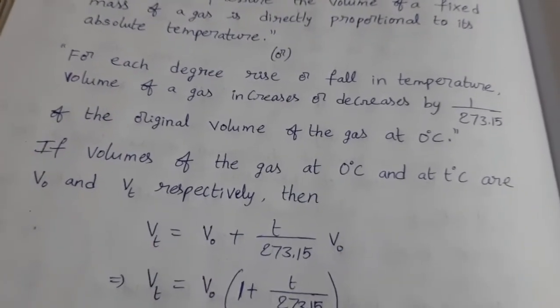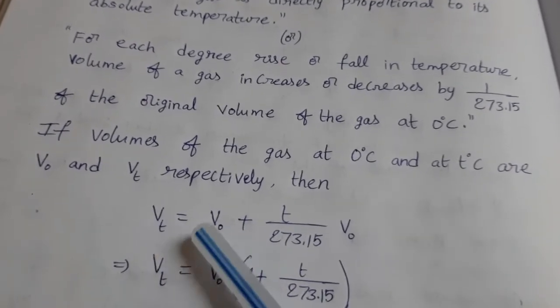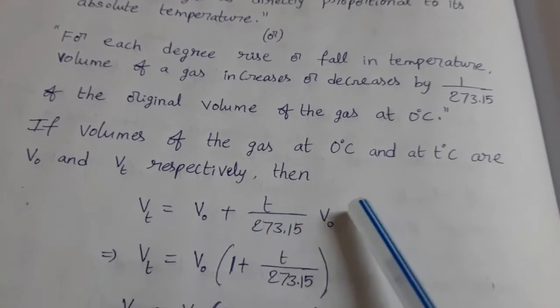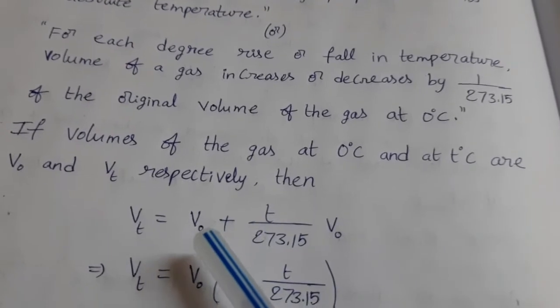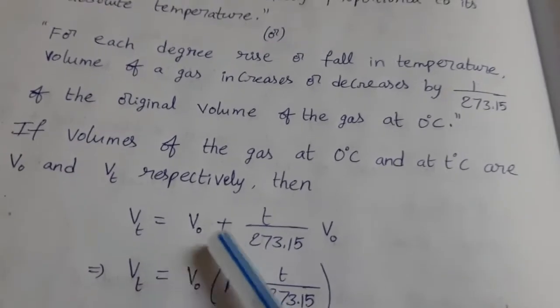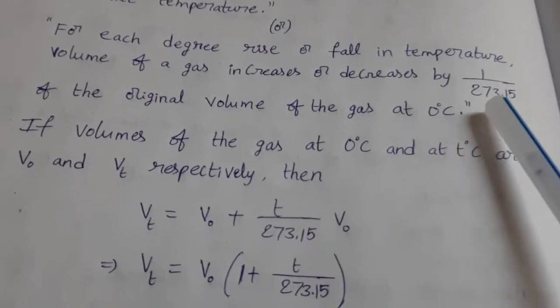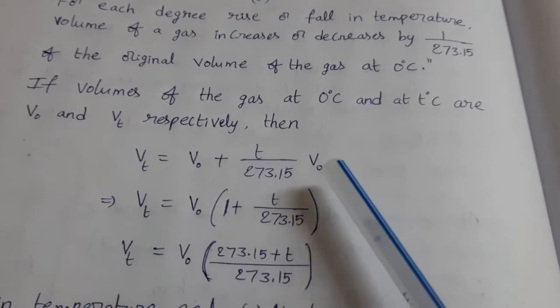In this case, volume also increases. Its volume V1 equals V naught plus 1 into V naught by 273.15. Compared to volume at 0 degree Celsius, for every 1 degree rise of temperature, this much amount of volume is increased. So mathematically this is the expression.